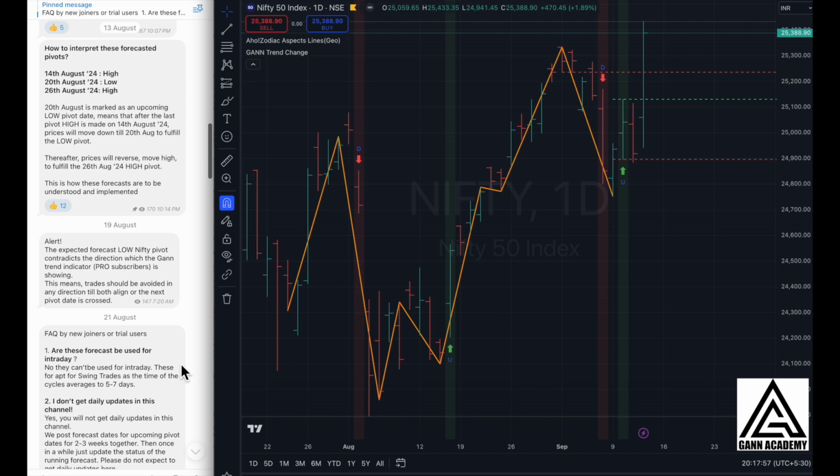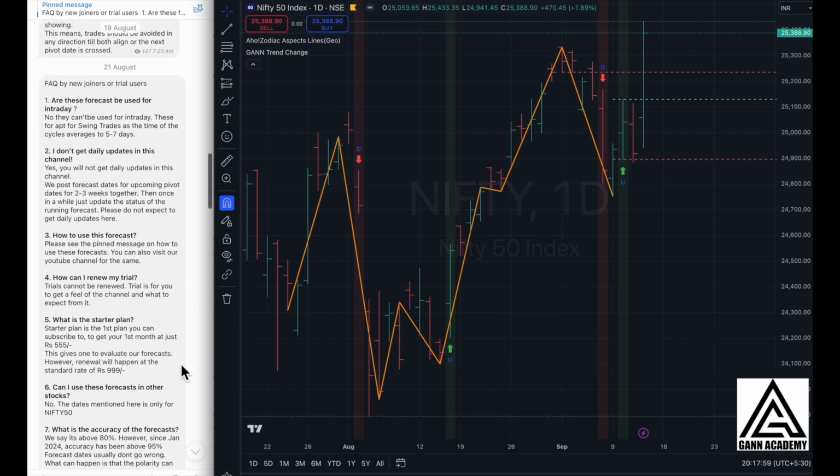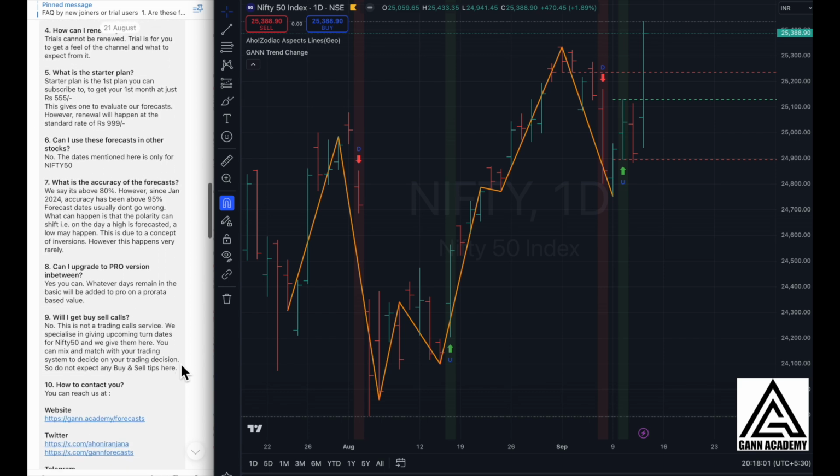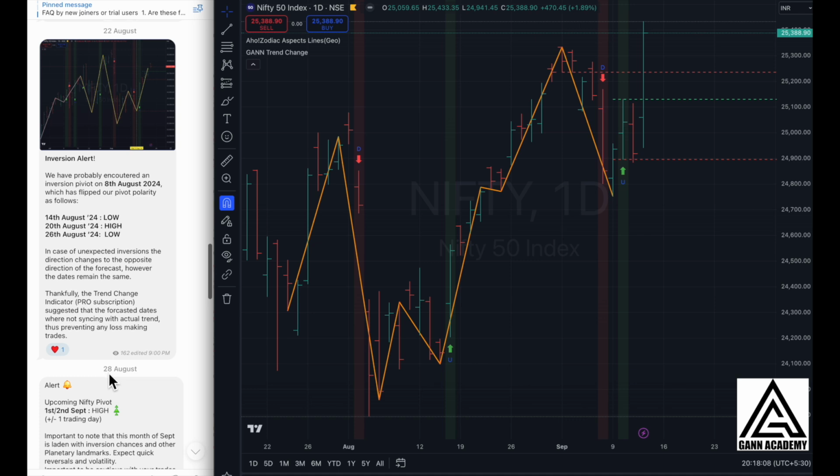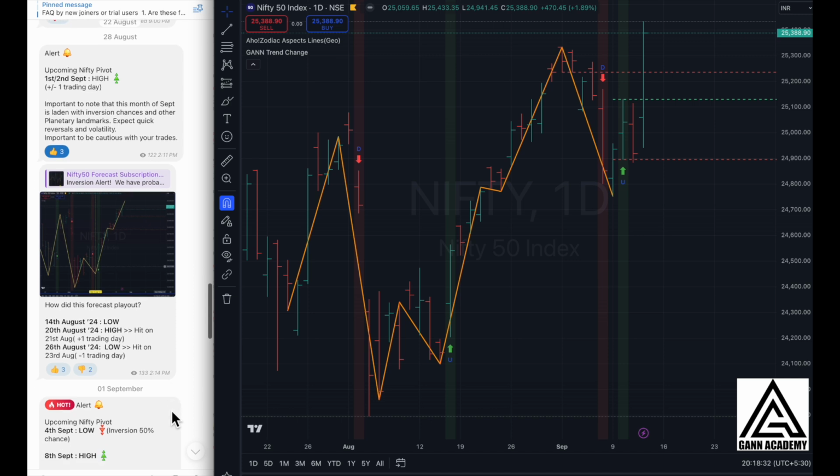After that, we continued with the forecast, and the next forecast was announced on 28th of August. We mentioned that we'll have a high pivot on the 1st or the 2nd of September. So after this, the next pivot was supposed to be a high pivot on the 1st or 2nd of September. So we had a high pivot here on the 2nd of September, which was the highest pivot in that particular time.